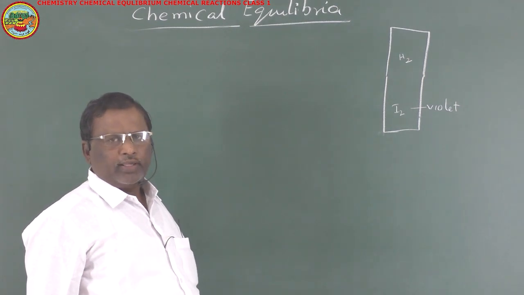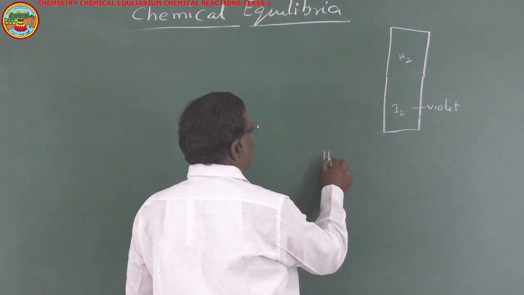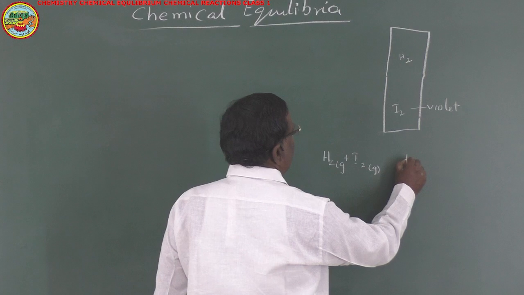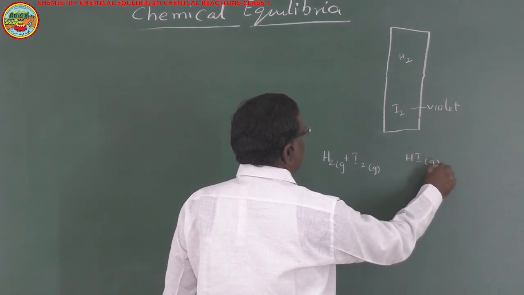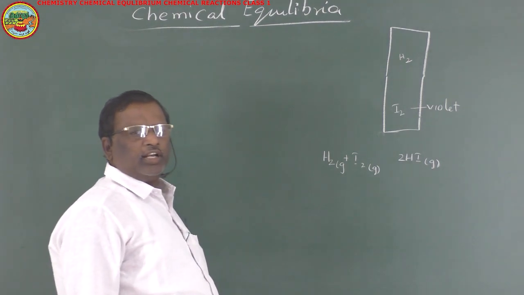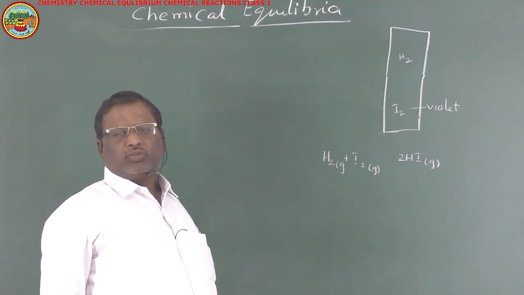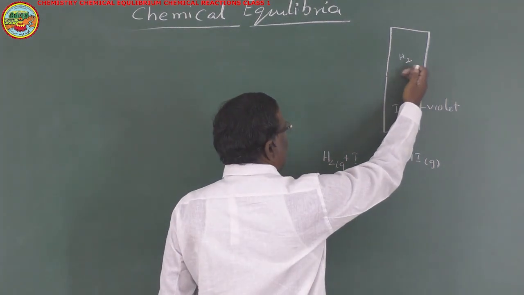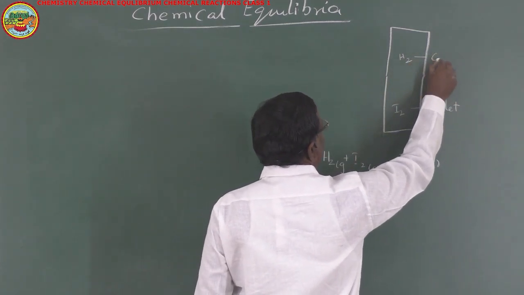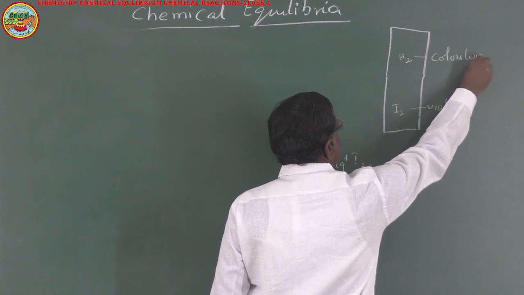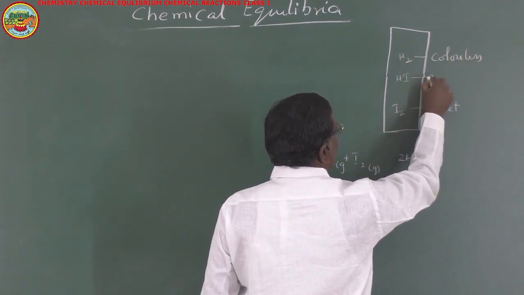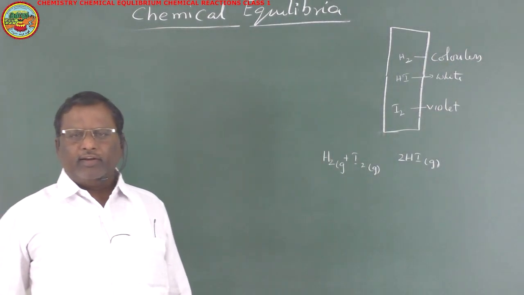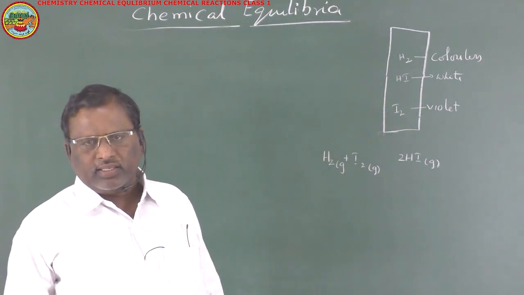When the reaction started, what happens? Hydrogen gas reacts with iodine gas to give HI gas. Because iodine is violet in color, hydrogen is colorless, but HI is white in color.